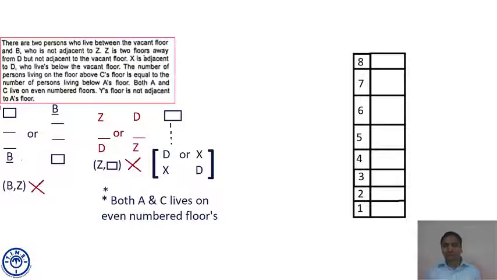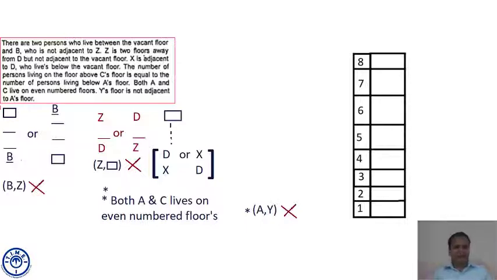Now even floor numbers are 2, 4, 6 and 8. Both A and C have to be on even-numbered floors, and the number of persons living above C's floor is equal to the number of persons below A's floor. And then further he says, Y's floor is not adjacent to A's floor. A and Y cannot be together. They cannot be on adjacent floors.